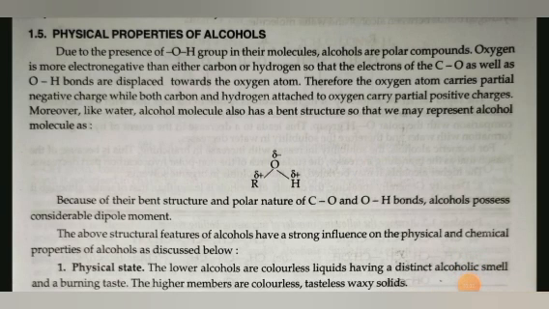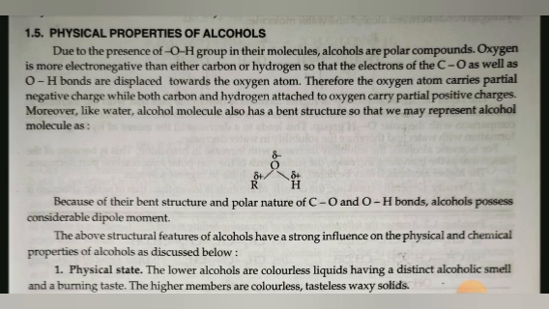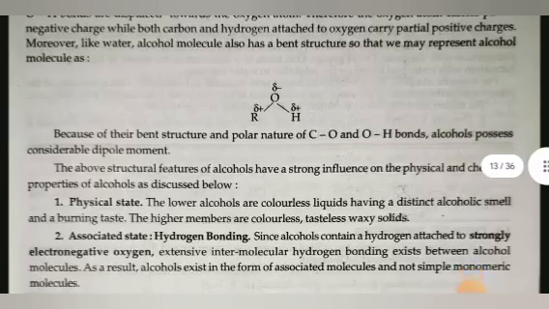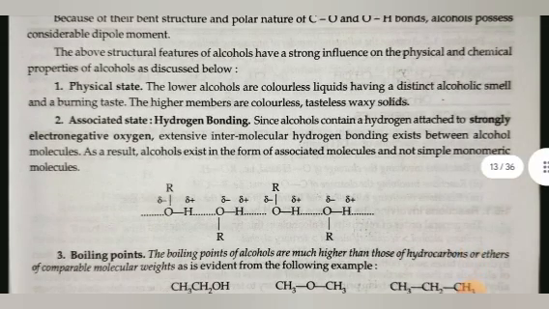Physical properties of alcohol: due to the presence of the OH group in their molecule, alcohols are polar compounds. Oxygen is more electronegative than either carbon or hydrogen, so that electrons of the C-O as well as O-H bonds are displaced towards the oxygen atom. Therefore, the oxygen atom carries a partial negative charge while both carbon and hydrogen attached to oxygen carry a partial positive charge. Moreover, like water, alcohol molecules also have a bent structure, so that we may represent the alcohol molecule as shown. Because of their bent structure and polar nature of carbon-oxygen and oxygen-hydrogen bonds, alcohols possess considerable dipole moment. The above structural features of alcohol have a strong influence on physical and chemical properties of alcohol as discussed below.